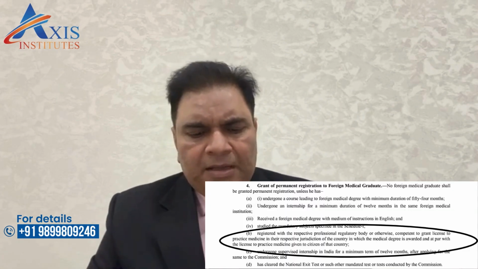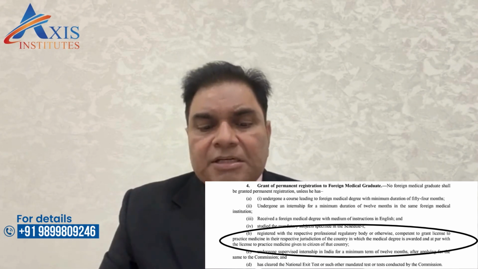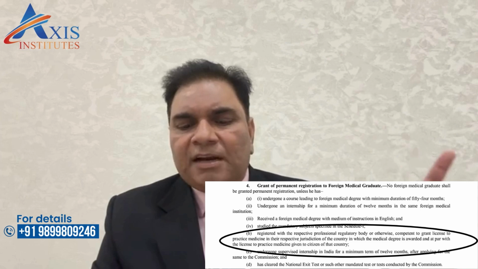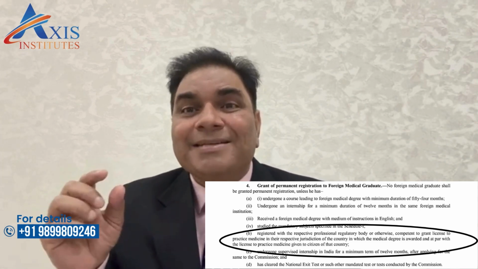So first of all, our basic instrument of today's discussion is the Foreign Medical Licentiate Regulations 2021 and specifically Clause 4B. Clause 4B says the graduate should be registered with the respective professional regulatory body. Now I'm underlining the word registered.